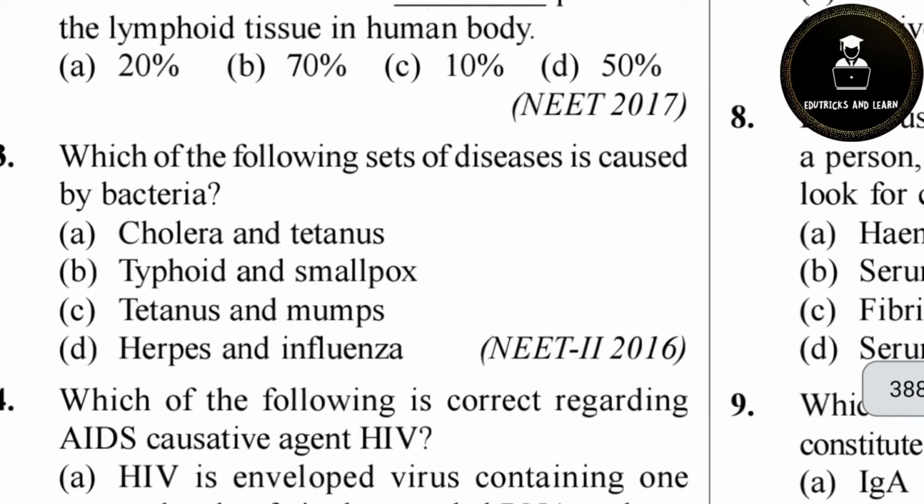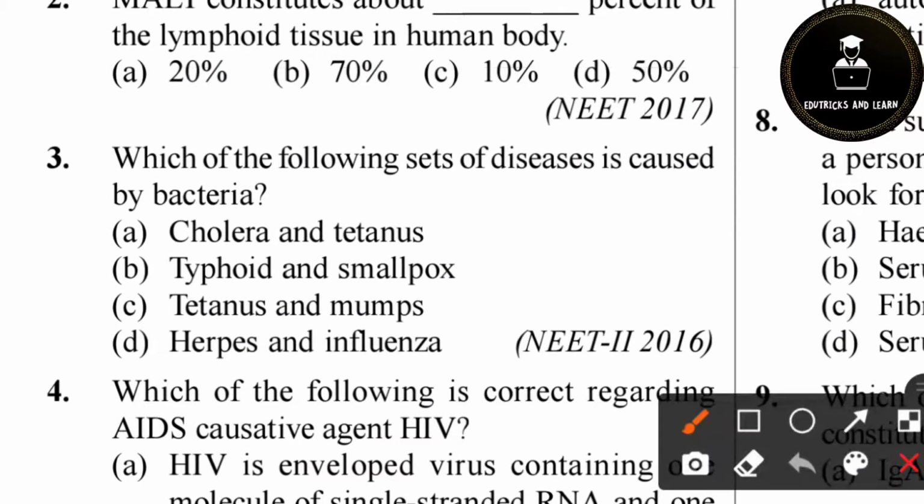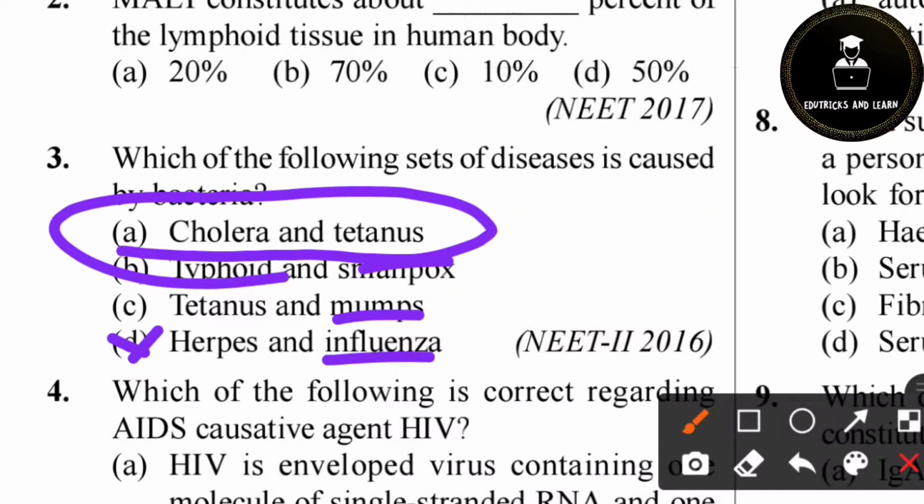Then third question. Which of the following sets of diseases is caused by bacteria? Then we can ignore influenza, because influenza is a viral disease. So D is not the answer. Tetanus and mumps: mumps is not a bacterial disease. Cholera and tetanus are both bacterial diseases. Cholera is caused by Vibrio cholerae, and tetanus is caused by Clostridium tetani.